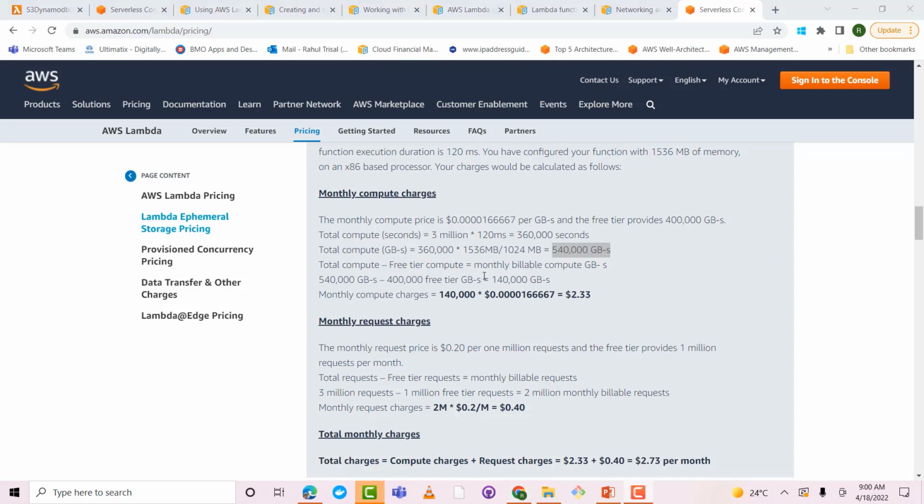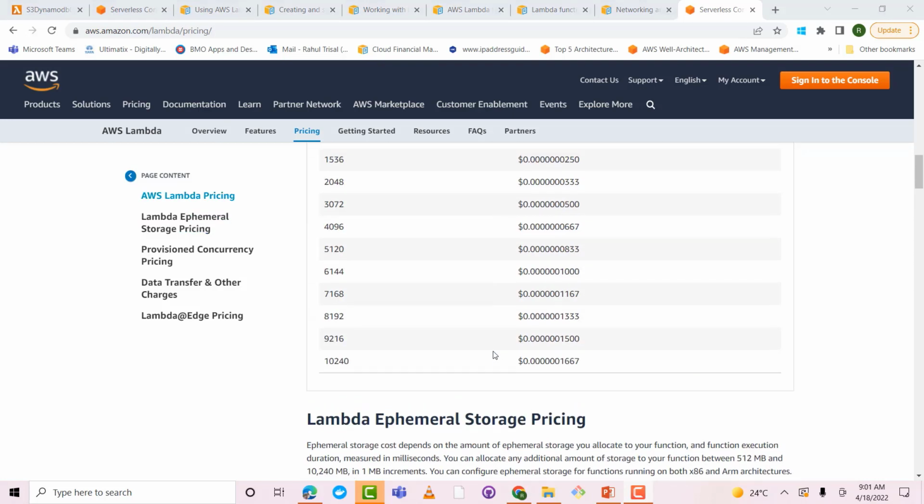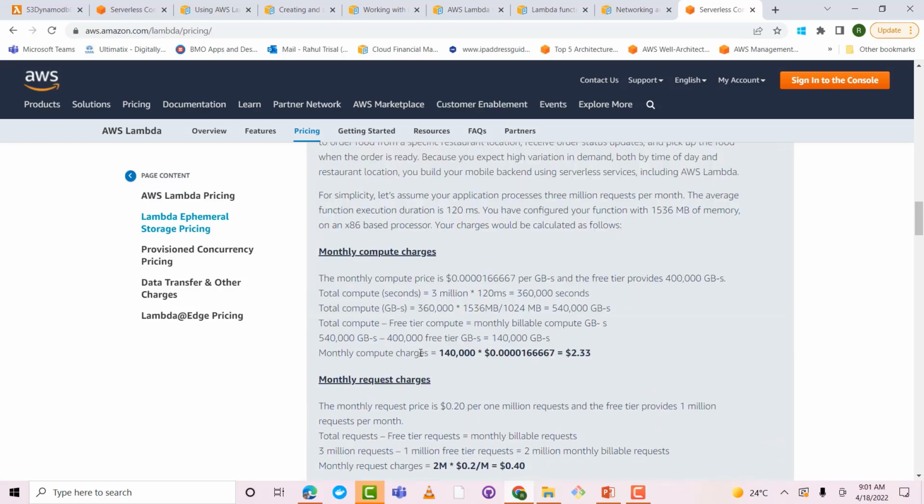Now there is also a free tier, which is about, you can see here, 400,000 free tier GB per second, and the total amount that we had got was about 540. So we subtract these two, we get 140,000 GB per second. Now what's the cost? For the 10 GB one, this is the amount. So you multiply this monthly compute charge with GB per second and this amount, so you get $2.33.